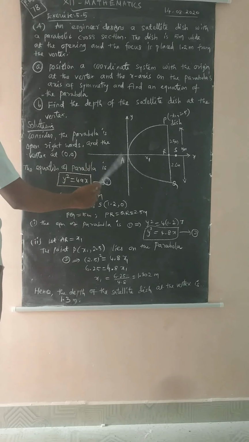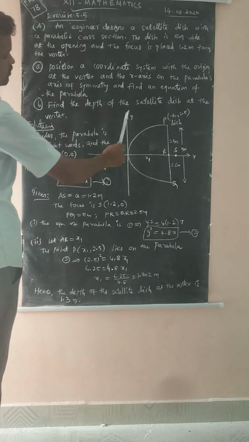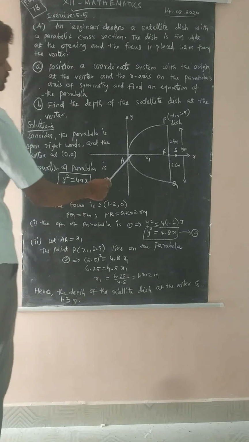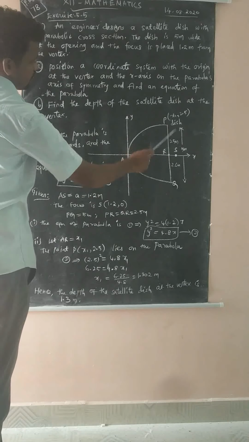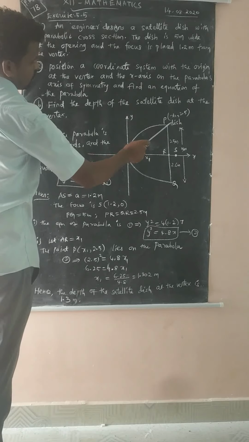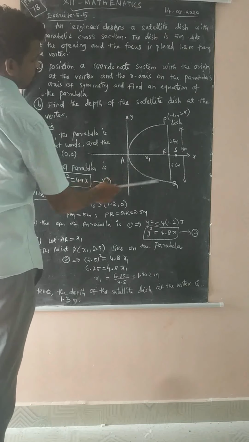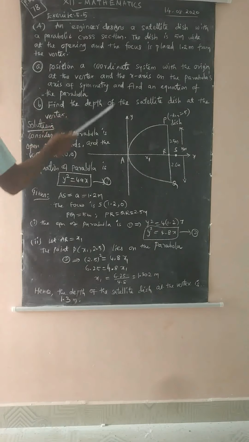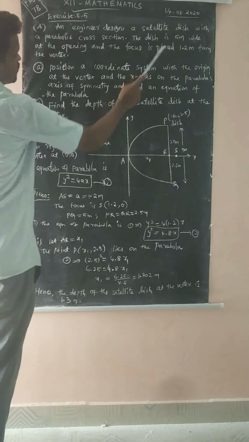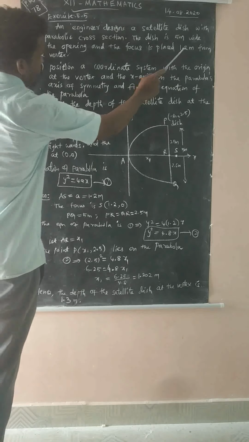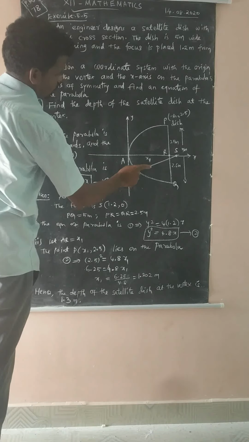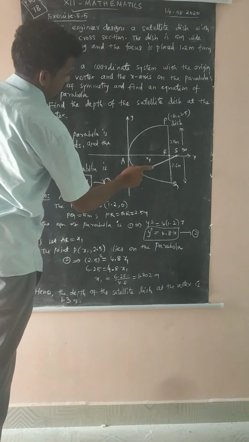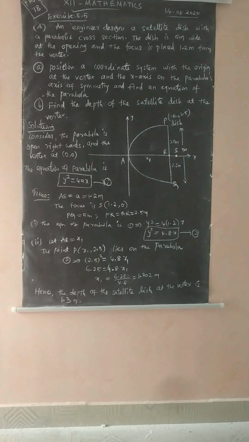Take the parabola open rightward. This is the dish, that is the vertex, and the x-axis. The width of the dish is 5 meters. The focus is placed 1.2 meters from the vertex.